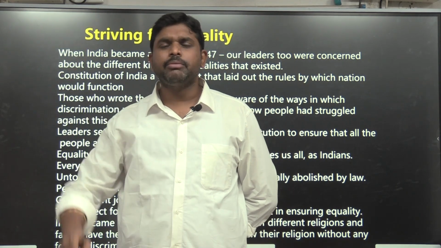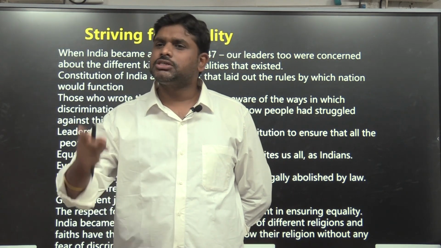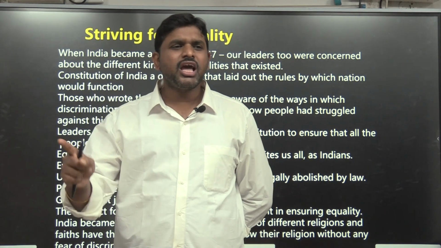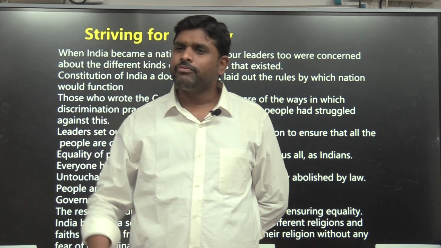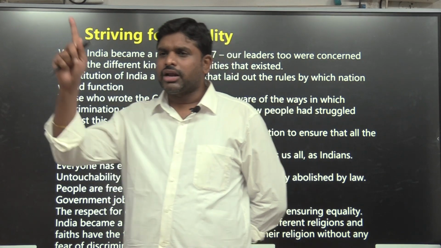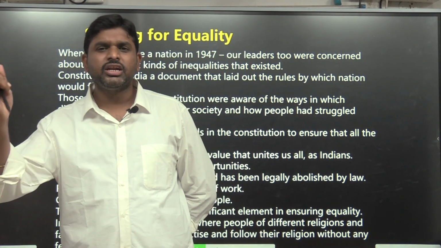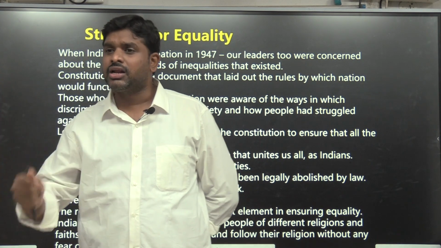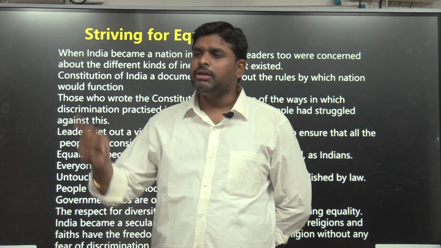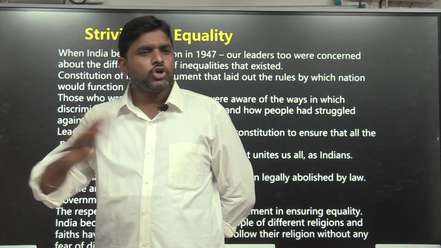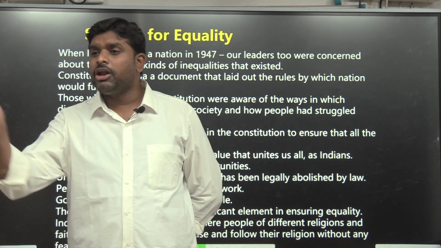There should not be any discrimination based upon caste, religion, creed, race, sex, place of birth. Article 14, right to equality. Article 15, no discrimination based upon religion, race, caste, place of birth and gender. Article 16, right to equality in public opportunity. Article 17, no untouchability. Article 18, abolition of titles.